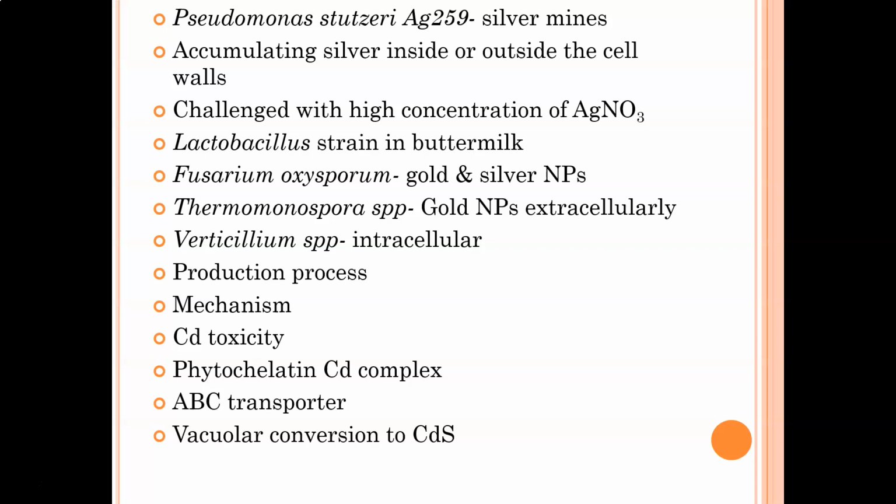Also, the Lactobacillus strain, which is found in buttermilk, is known to have the ability to carry out reduction of metals to form nanoparticles. Fusarium oxysporum is another organism which is utilized on a large scale to synthesize both gold and silver nanoparticles, while Thermomonospora species is utilized to synthesize gold nanoparticles extracellularly. Verticillium species is going to synthesize these nanoparticles intracellularly.